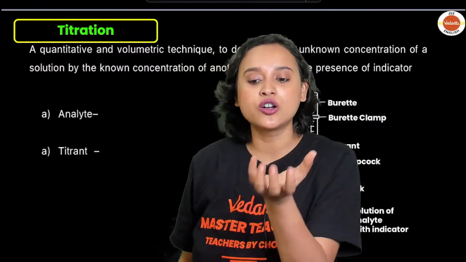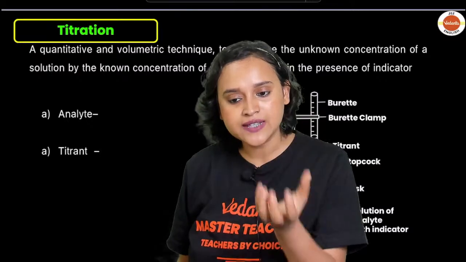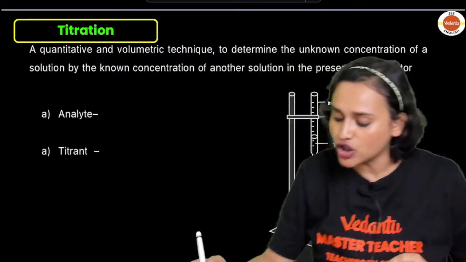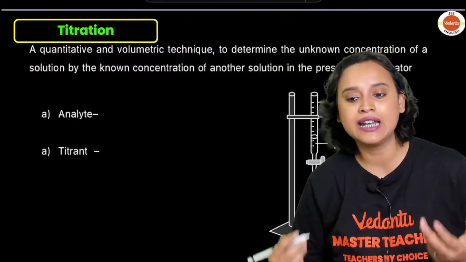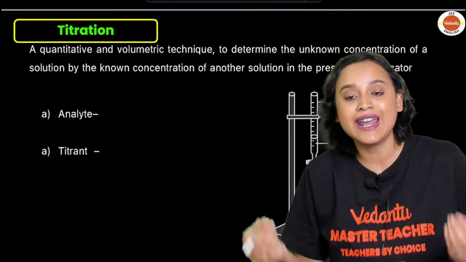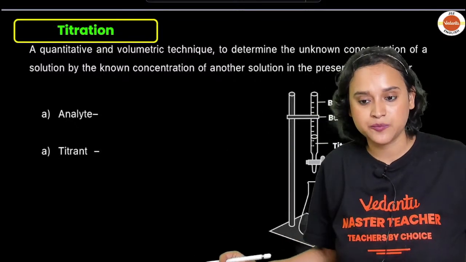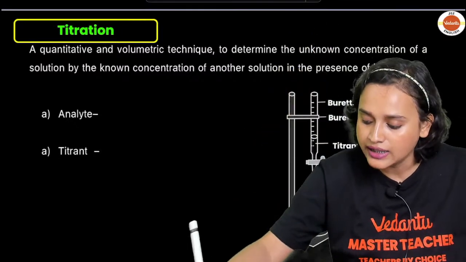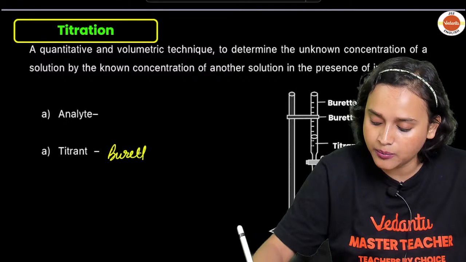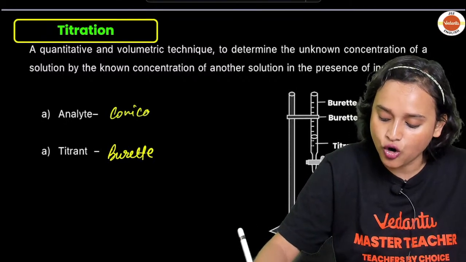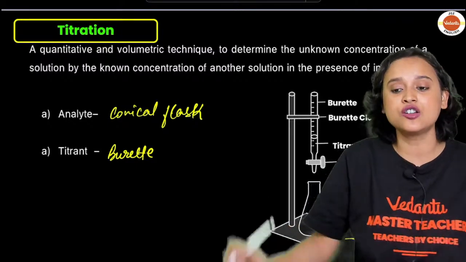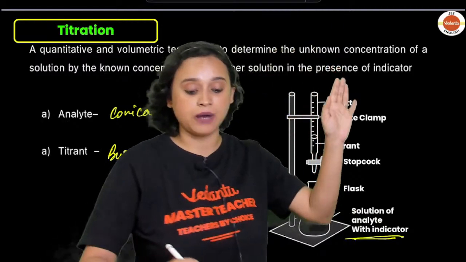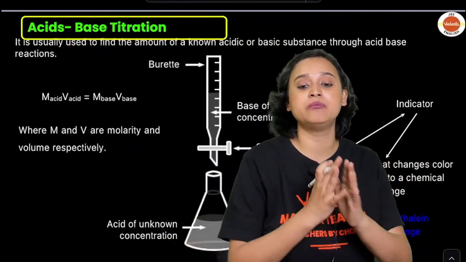So in a conical flask we have something, and in the burette we have something else. The solution in the titration flask is called the analyte. The titrant is the one taken in the burette, and the analyte is in the conical flask. Do we know this? Now, the major important part that we all know is acid-base titration.